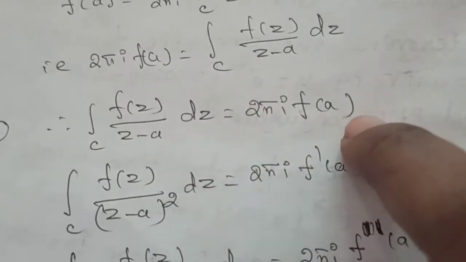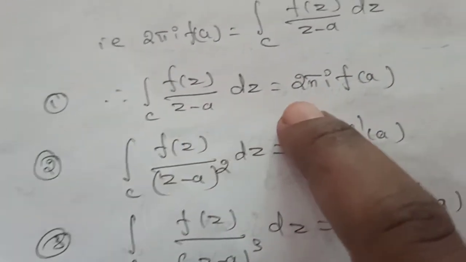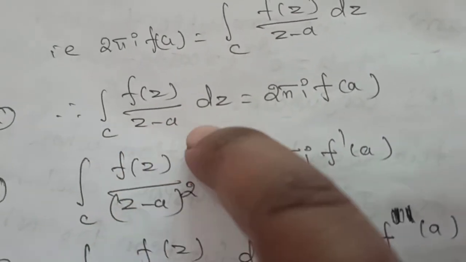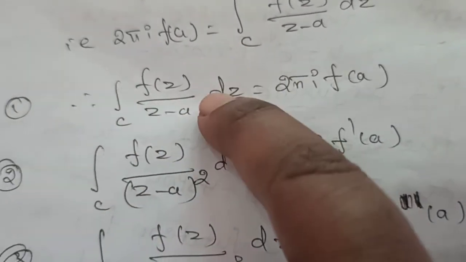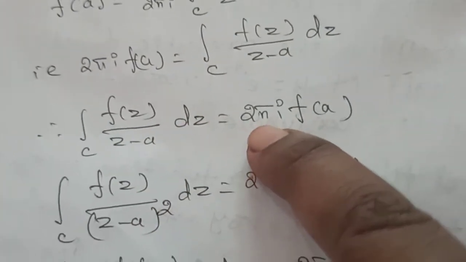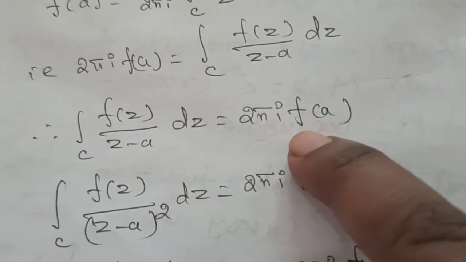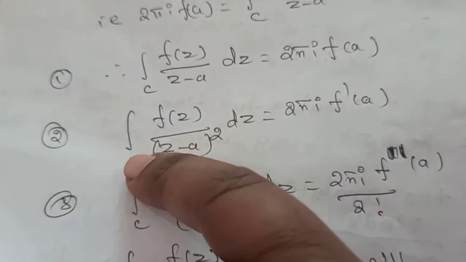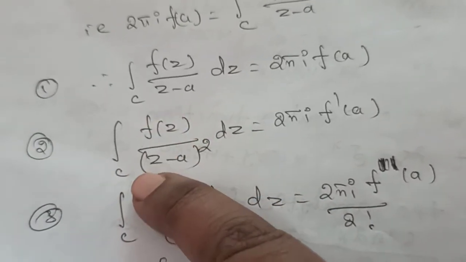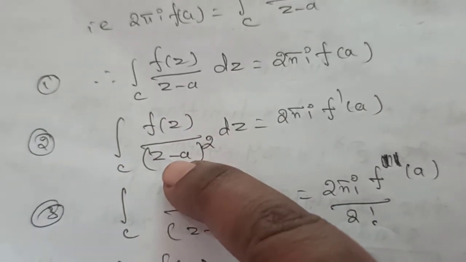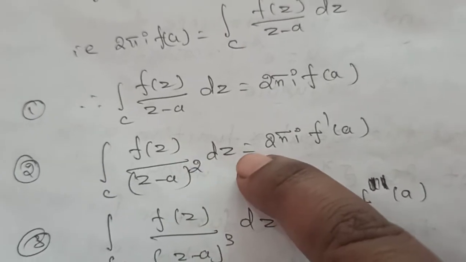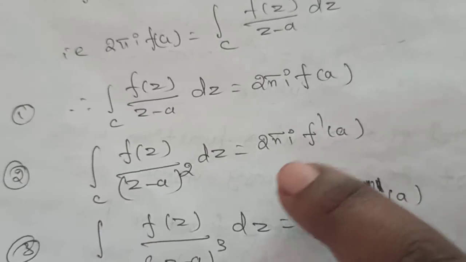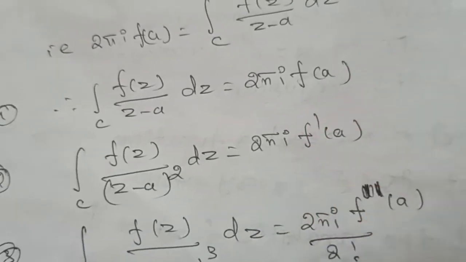This formula is very important, so learn this formula. In the denominator we have z minus a to the power 1, order 1, which means we use the formula 2 pi i into f of a. And next is note number 2. Integration of c f of z divided by z minus a the whole square into dz is equal to 2 pi i divided by 1 factorial into f dash of a.